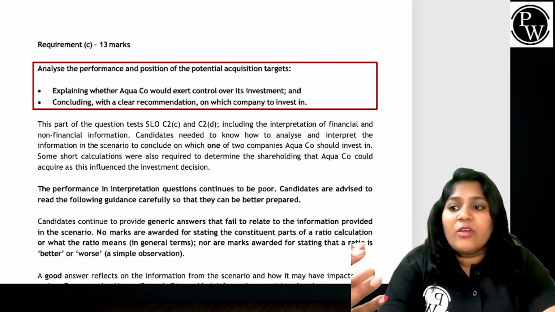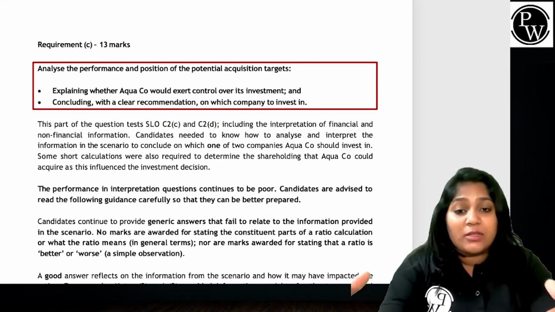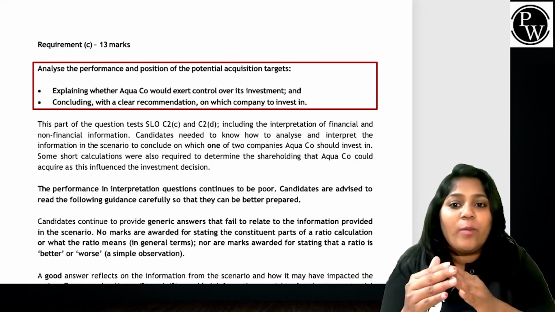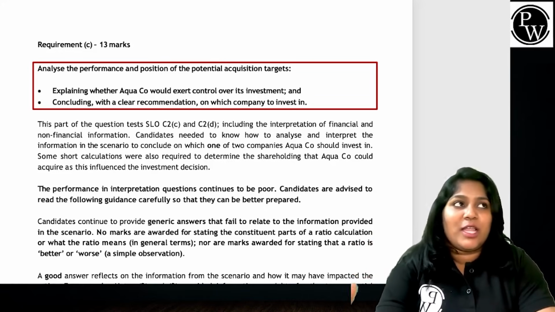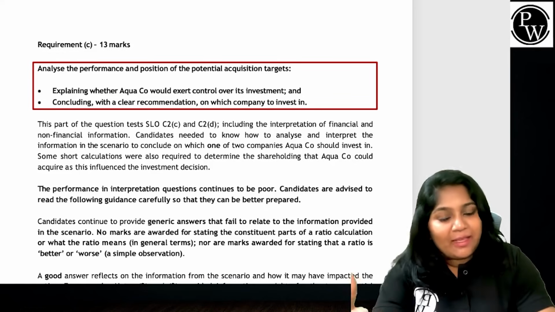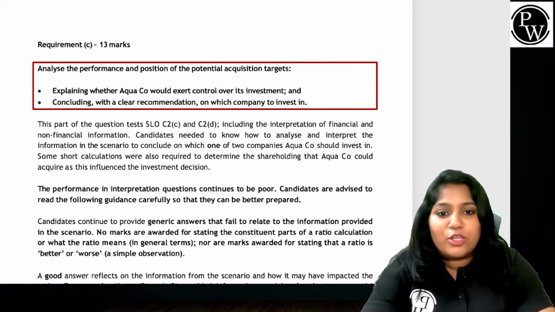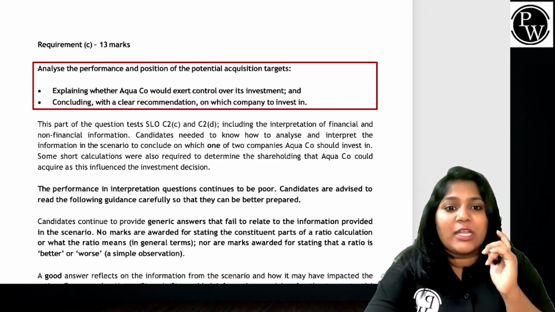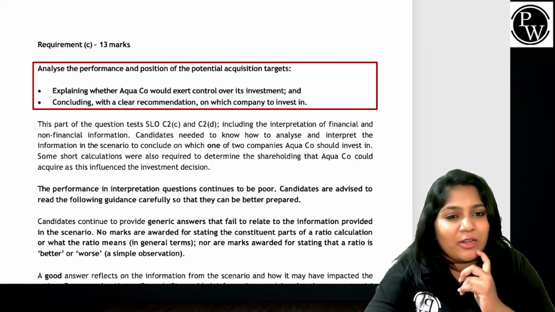Iska matlab, we explained ratios very generically. We completely ignored the part that I have to apply the ratios to the question. Second, no marks were awarded for stating the constituent parts of the ratio calculation, or what the ratio means. Like you say, GP margin matlab ye hai, this is operating profit margin, or this is ROC. Nobody will even care, guys. Nor were marks awarded for stating that a ratio is better or worse. It's a very simple observation a 10th standard kid can do.